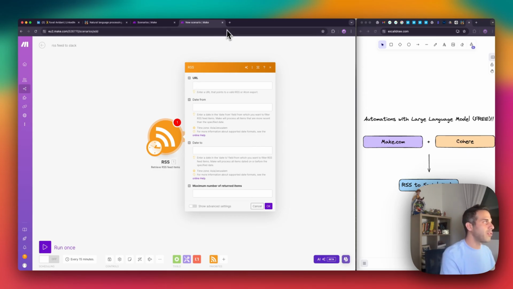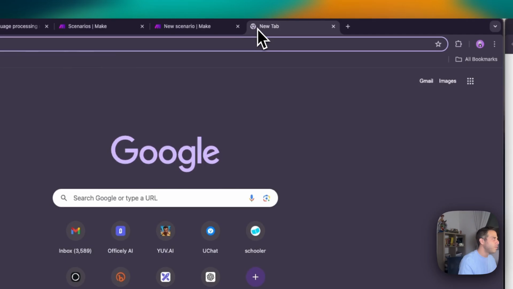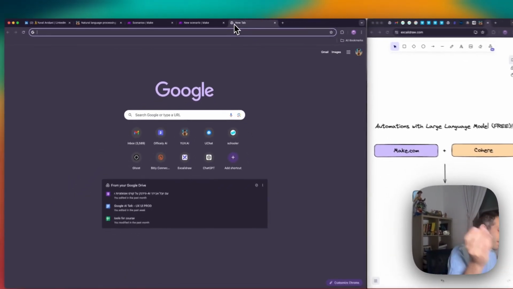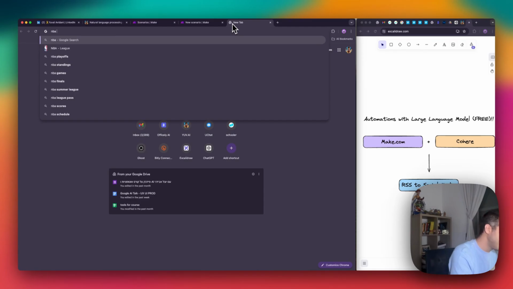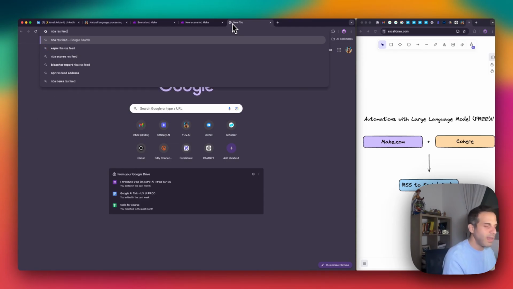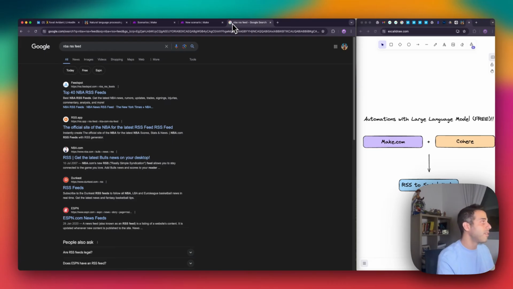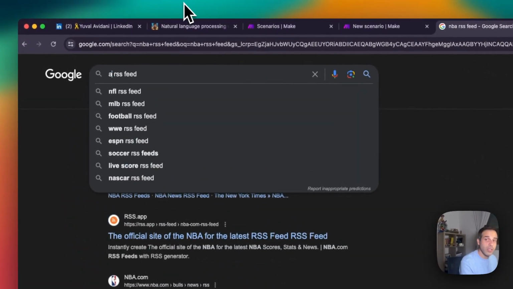Now let's take an example just to show how this RSS process is very, very straightforward. Then also I'll open a new tab and I'll write, like, let's say NBA RSS feed. Say I like basketball, which is correct, and I want to get some news update each time a sports article has been published. Or it could also be technology, saying I really like Apple products, which is also true.